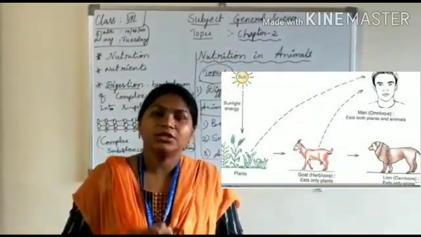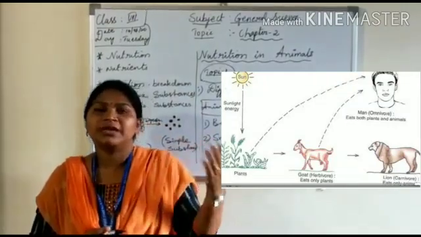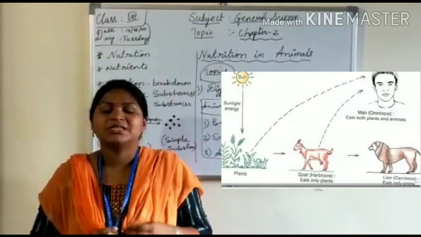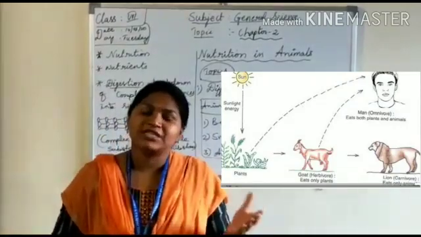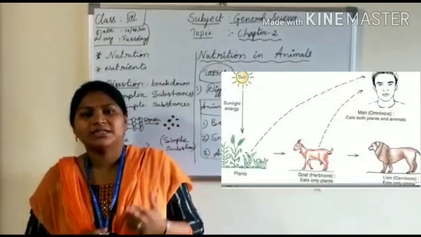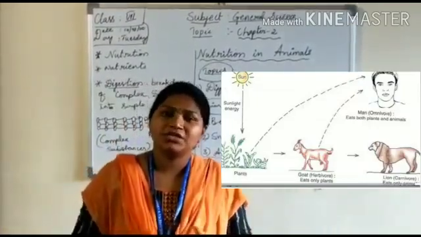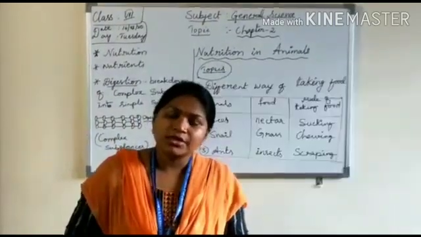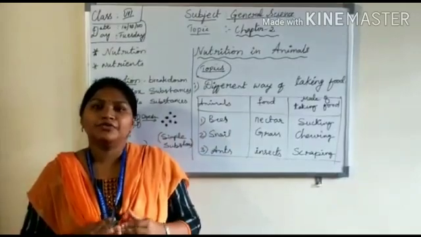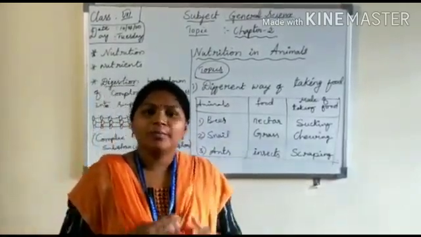Already we learned about different types of organisms which we can differentiate depending on their food taking process. Those that eat only plants are herbivorous. Those that eat other animals are carnivorous. Those that eat both animals and plants we call omnivorous, correct? So all organisms, including humans, need food to grow, repair and function.